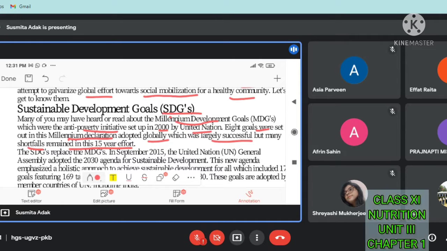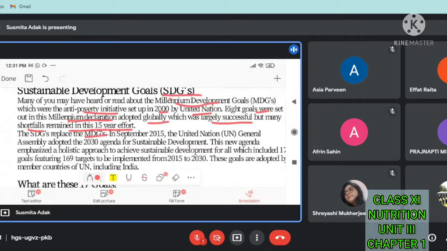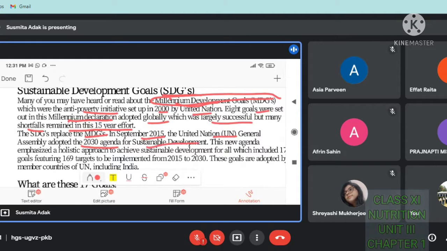the Sustainable Development Goals replaced the MDGs, these Millennium Development Goals, in September 2015. The United Nations General Assembly adopted the 2030 Agenda for Sustainable Development. So, in the year 2015, the Millennium Development Goals were replaced by SDGs, and the UN General Assembly adopted the 2030 Agenda for Sustainable Development.